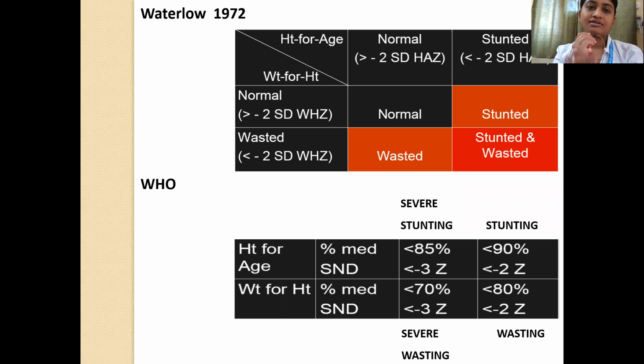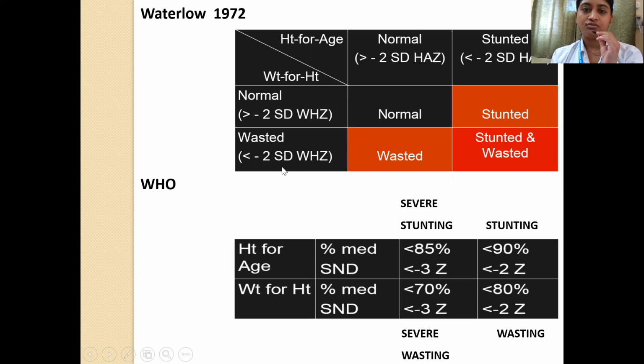Now let's look at two other classification systems, that is Waterloo classification and the WHO. The Waterloo classification assesses the weight for height and also the height for age. Suppose a child is there, normally the weight for height should be more than -2 standard deviation. And also the height for age should be more than -2 standard deviation. If that is so, then that child is normal. Suppose there is a child whose weight for height is normal, that is more than -2 standard deviation, but the height for age is less than -2 standard deviation. That means the child doesn't have any wasting, but the child has only stunting. So it is stunted.